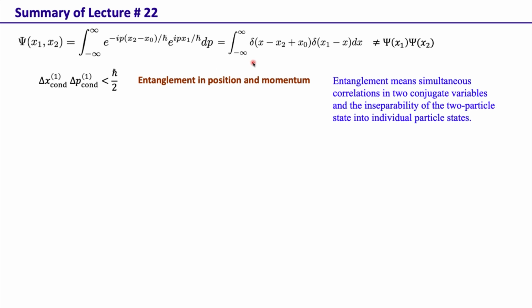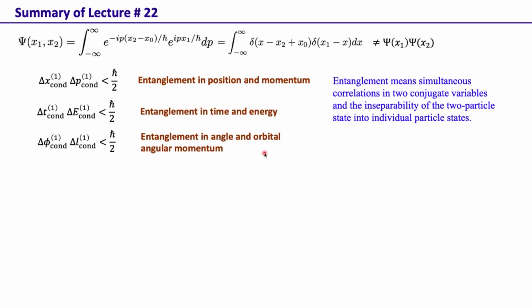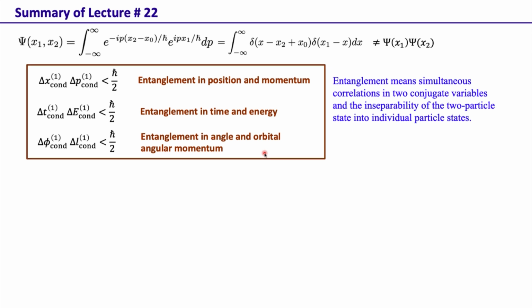So again, the arguments that Einstein, Podolsky, Rosen put forward to show the inconsistency, those very arguments are now called entanglement. We can have entanglement in position and momentum, in time and energy, in angle and orbital angular momentum, and so on. And these are all continuous variable, infinite dimensional. We can also have entanglement in a two-dimensional variable, and we saw that we can have this state psi equal to 1 over root 2 (HH plus VV).